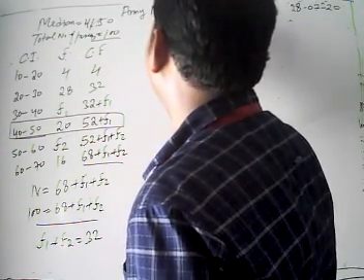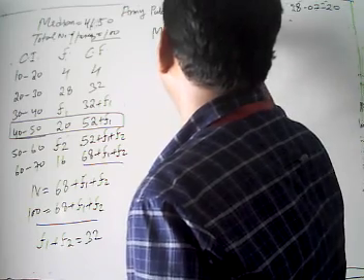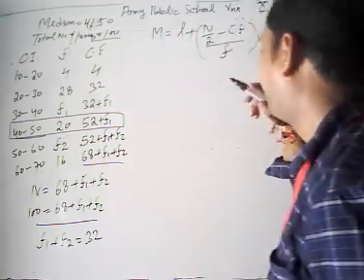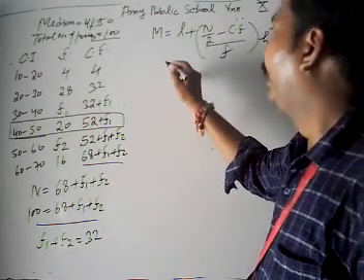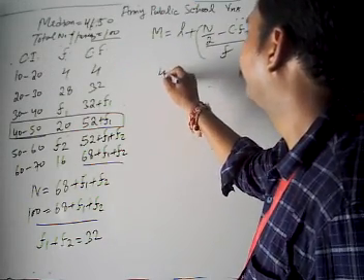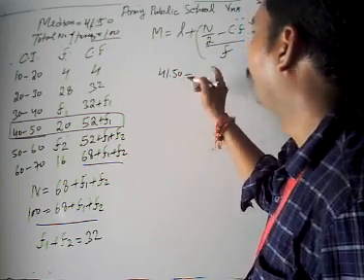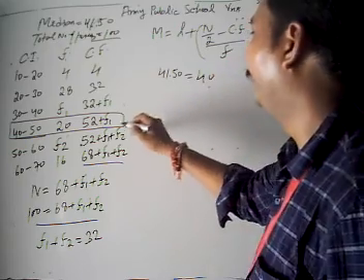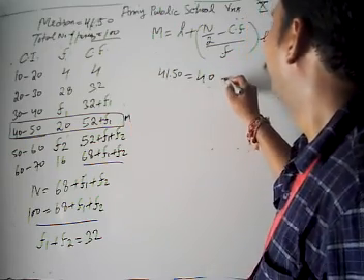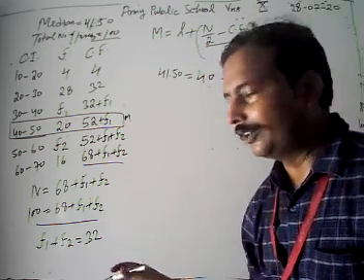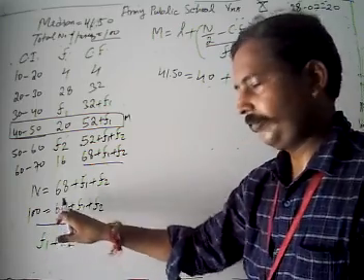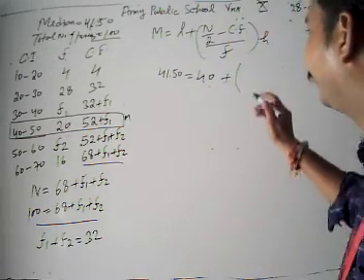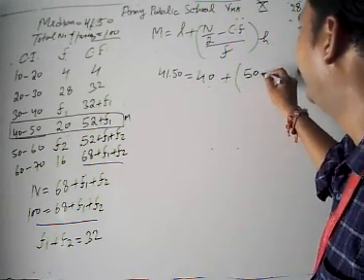Median is given by L plus (n by 2 minus Cf) by f into h. Look, median is given there, it's 41.50. What is the L? Value of L is the lower limit, 40, because our median class is this. Plus n by 2. We are not going to get the n by 2 from here because n is given as 100, then n by 2 is obviously 50. We just write here 50 minus Cf.